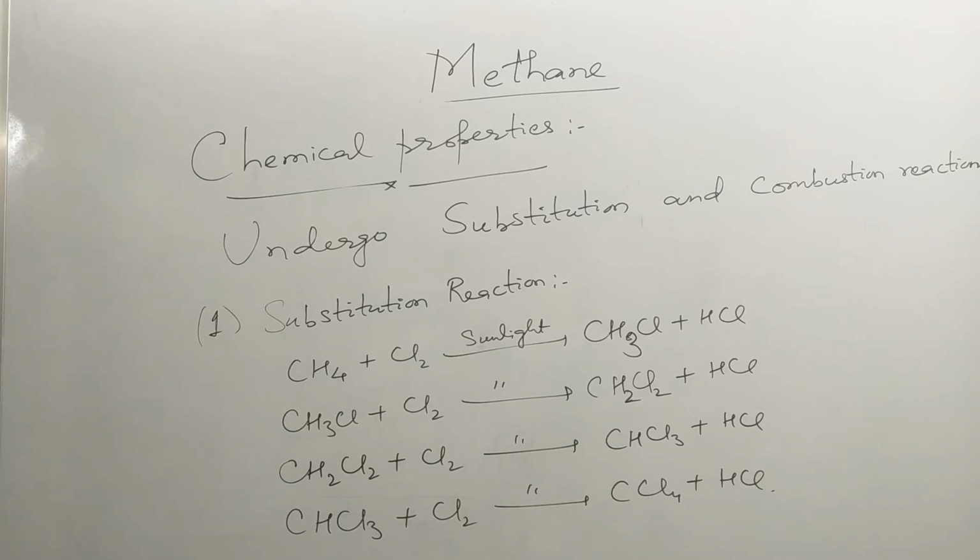This substitution reaction actually happens in 3 steps. One is called the chain initiation step, another is called the chain propagation step, and the last step is called the chain termination step. It is an example of free radical substitution reaction.